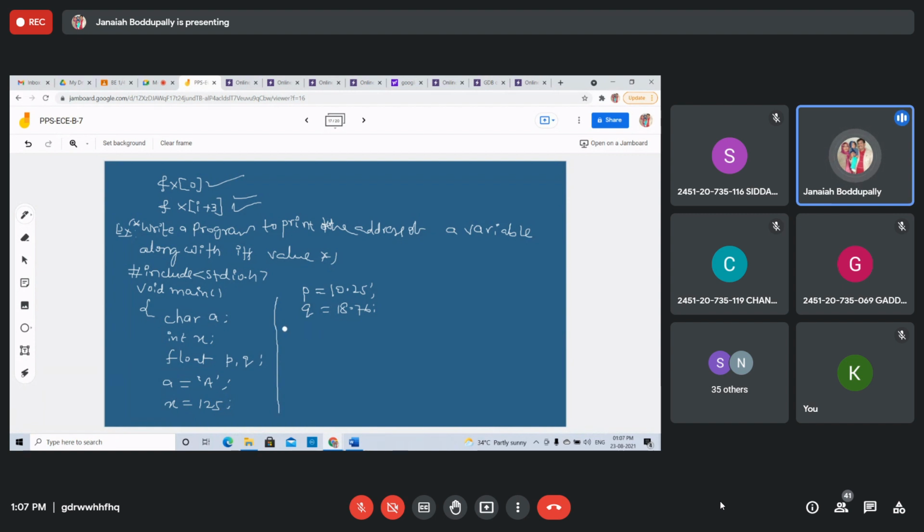How to display address and value as well? What do we use to display the integer value, students? Printf.